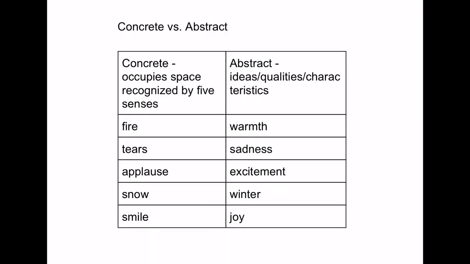Concrete versus abstract nouns. Concrete nouns occupy space and they're recognized by the five senses, where abstract nouns are merely ideas, qualities, or characteristics. Some examples are: fire is a concrete noun, where warmth is an abstract concept. Tears are concrete, but the idea of sadness is abstract. Applause is concrete, but excitement is abstract. Snow and winter, smile and joy.